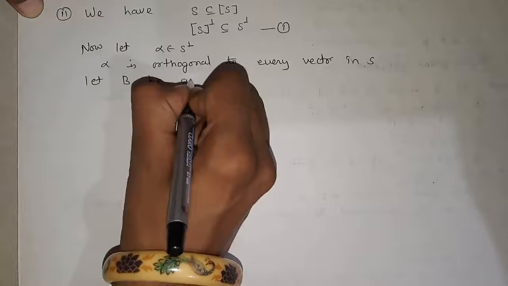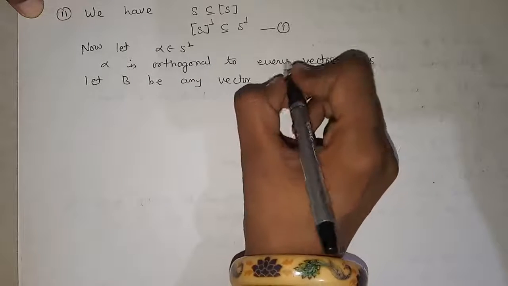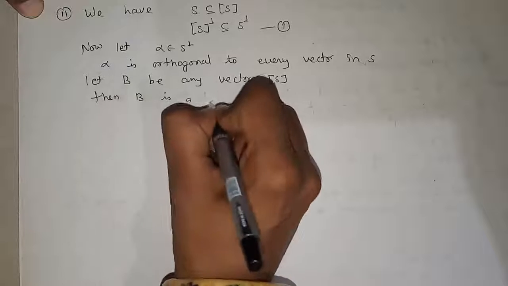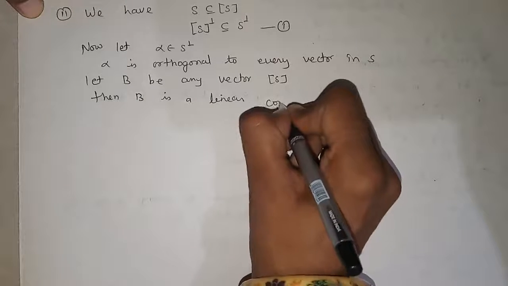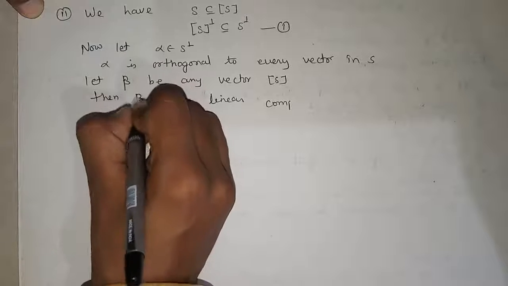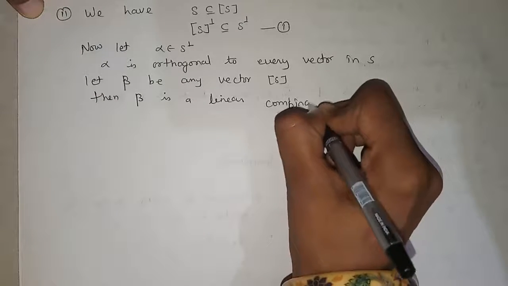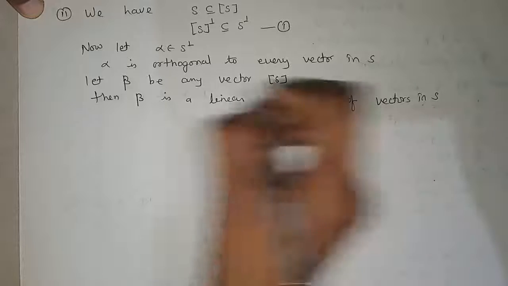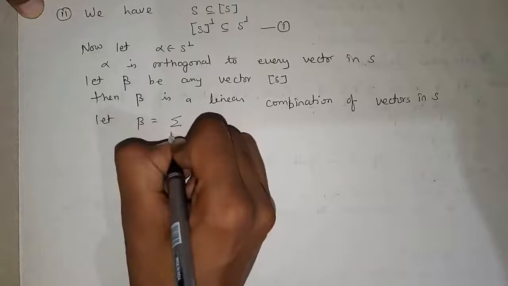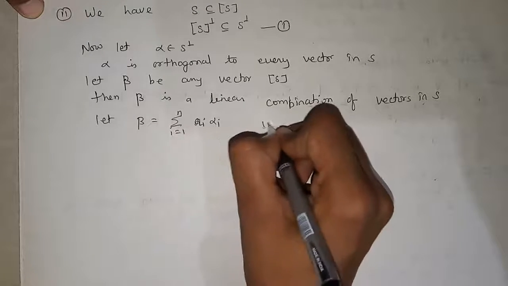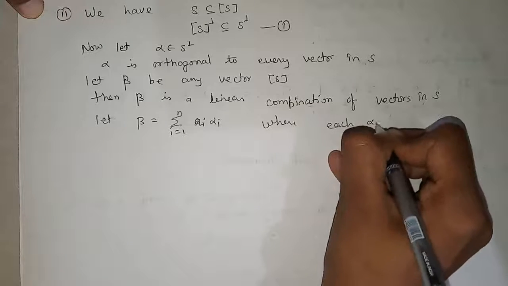Let beta be any vector in the spanning set of S, then this beta is a linear combination of vectors in S. So we can say that beta is equal to summation i equal to 1 to n of a_i alpha_i, where each alpha_i belongs to S.